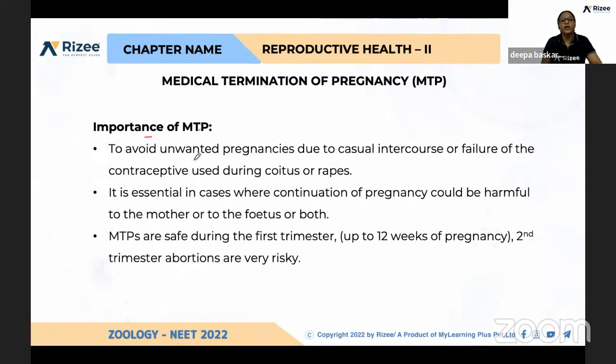It is to avoid unwanted pregnancy. One more thing, in rape cases, where unwanted coitus due to forceful sex results in pregnancy, it is also permissible. It is essential in cases where continuation of pregnancy could be harmful either to the mother or to the fetus or both. As I told, you can expect a question like: the safer period for medical termination of pregnancy is up to 12 weeks of pregnancy. In the second trimester, it is riskier.